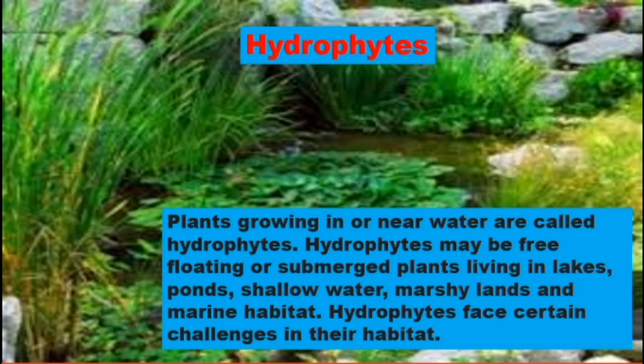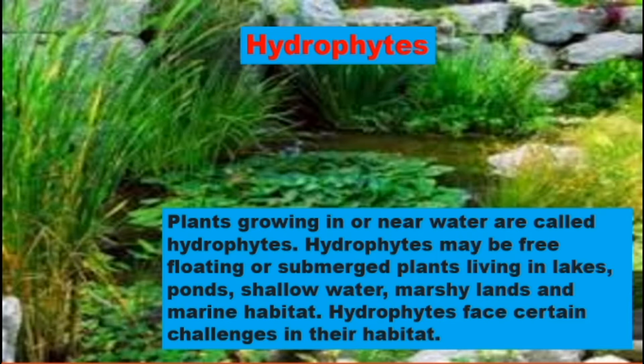These we consider different types of hydrophytes. Some plants are able to live only in marine water, so we call that a marine habitat. Habitats may be different, but water availability is very important, or the plant depends on the water. That type of plant we call hydrophytes.